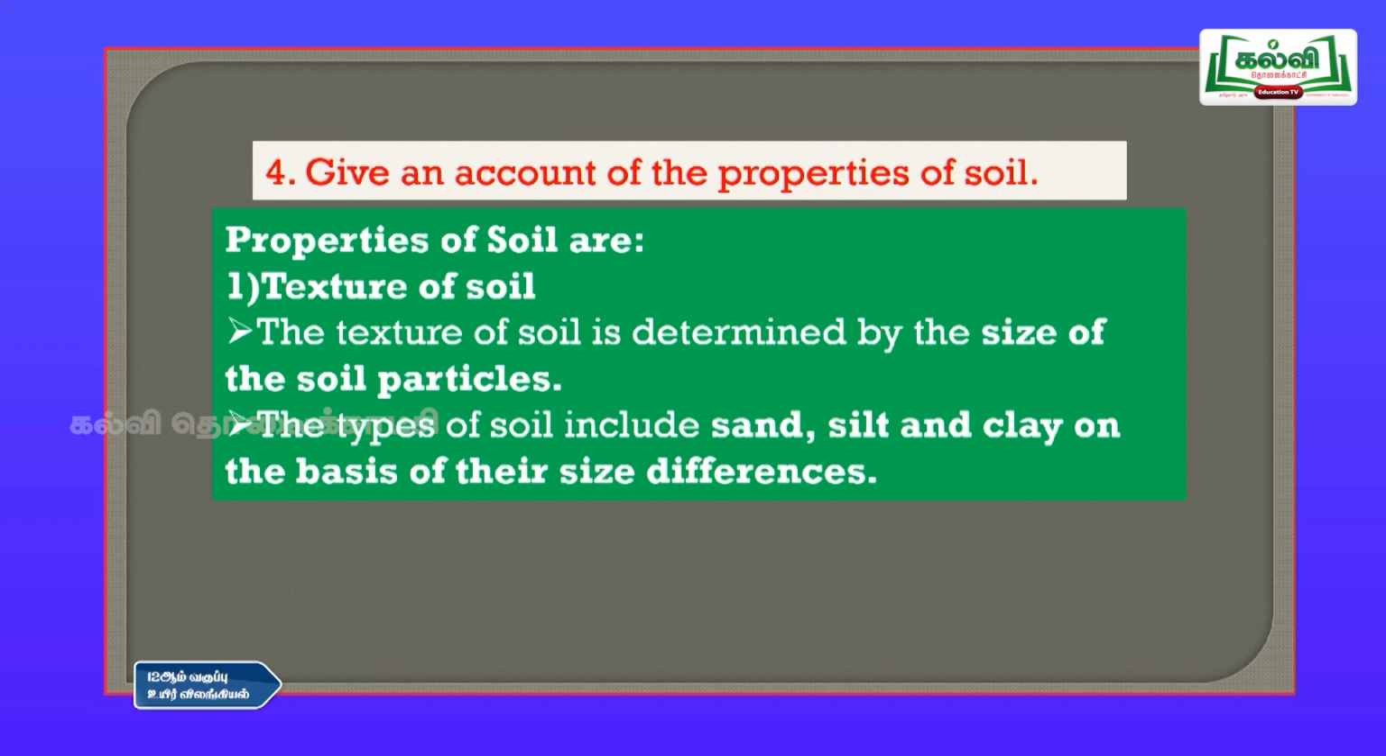So, the first property of soil is texture. Soil texture is determined by the size of the soil particles. The bigger the size, the more porous it is, so it cannot hold more water. The types of soil include sand, silt and clay, on the basis of their different sizes.